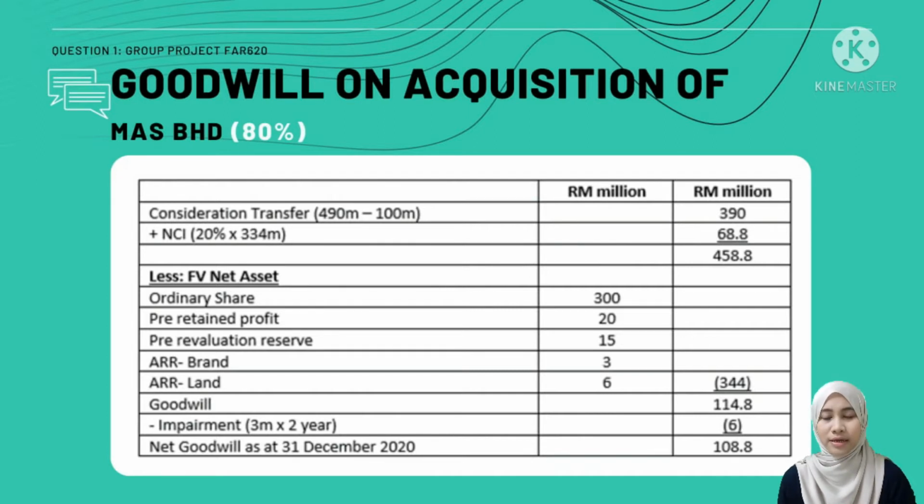After that, we add NCI 20%, the balance from the 80%, multiplied with fair value net asset. And we total up. After that, we minus the fair value of net asset. And then, if there is an impairment, we minus the impairment. After that, we can get the net goodwill amounting to